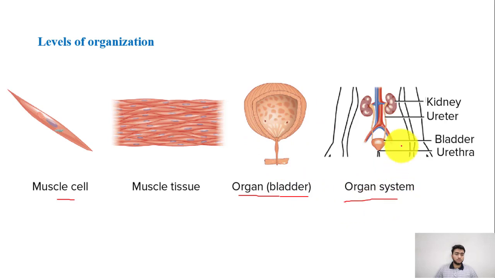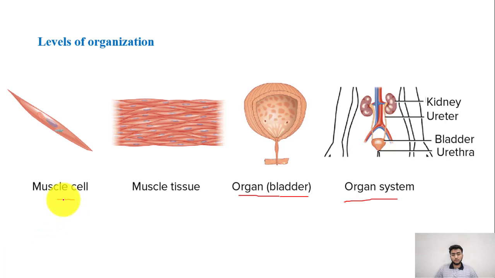And then organ system, this is really the urinary system that's composed of kidney, ureter, bladder, urethra, each different organ performing its own task and own function, and completely forming the basis of the urinary system. So these all organs work in unison and in accordance to each other, and maintain coordination and maintain balance throughout the body of a living organism.